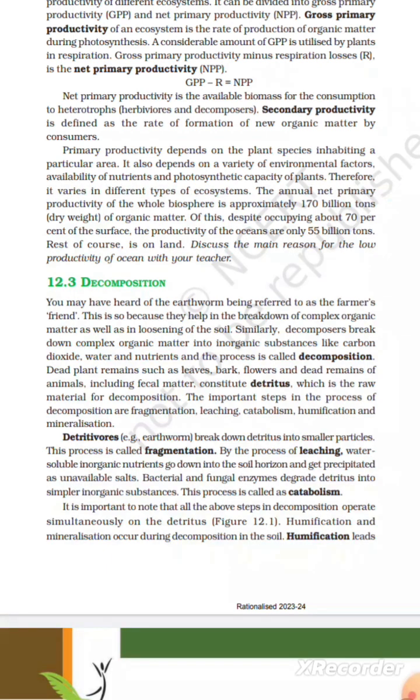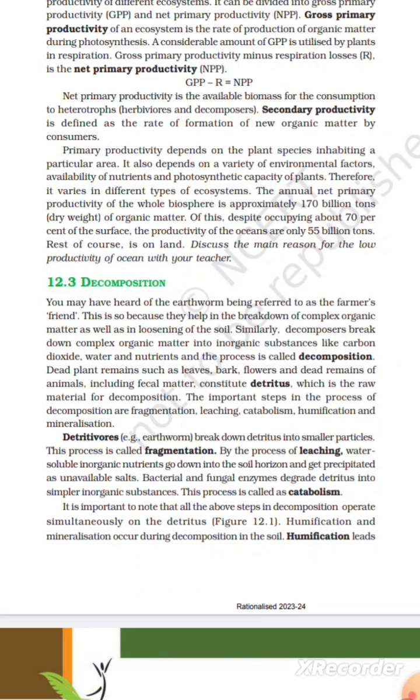The annual primary productivity of the whole biosphere is approximately 170 billion tons of organic matter. Of this, despite occupying about 70% of the surface, the productivity of the oceans is only 55 billion tons. The rest, of course, is on land. Discuss the main reasons for the low productivity of oceans with your teacher.